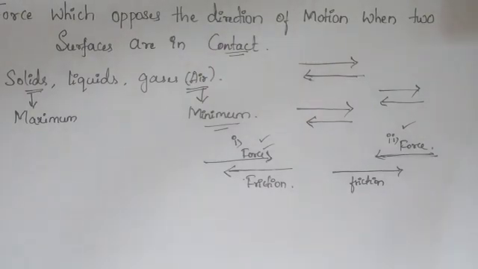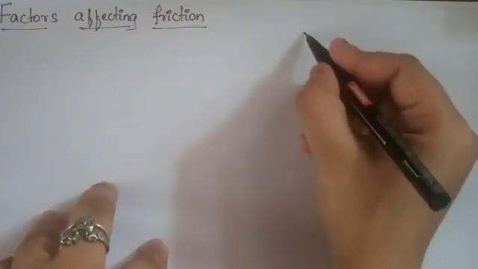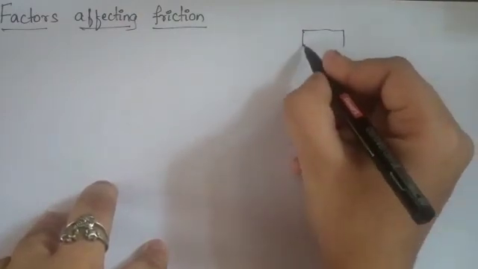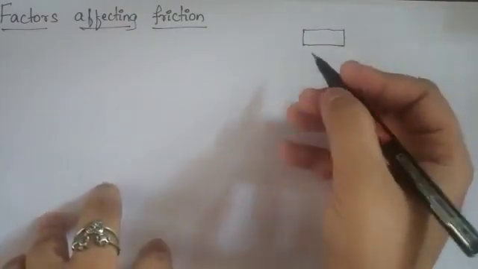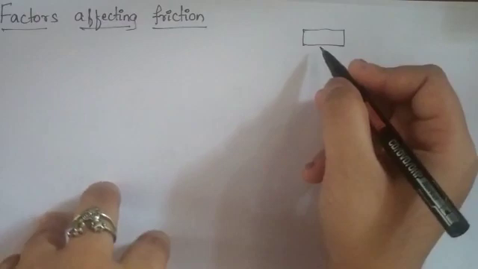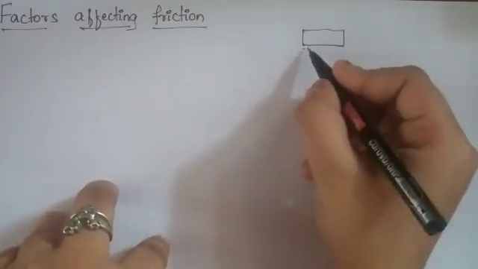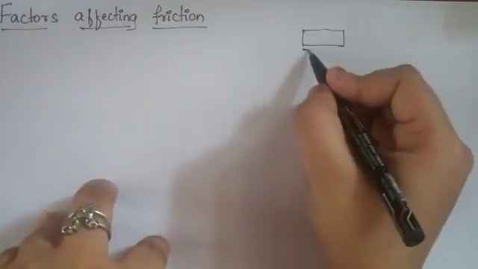Next is factors affecting friction. That means why friction acts upon an object and how it acts upon it. To understand that, we have to know how the surfaces are in the case of friction. For example, consider these two objects. This is a table, and you have one box. You have pushed the box on the table.